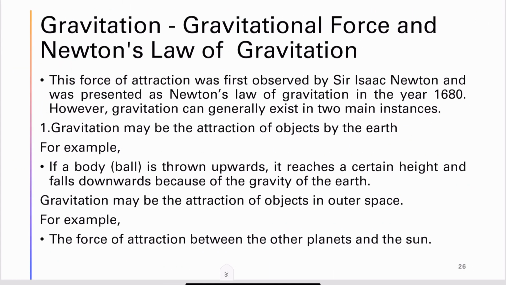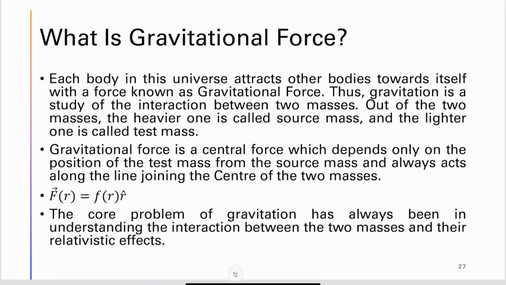This force of attraction was first observed by Sir Isaac Newton and was presented as Newton's law of gravitation in the year 1680. However, gravitation can generally exist in two main instances. The gravitation may be the attraction of objects by Earth. For example, if a body is thrown upward, it reaches a certain height and falls downwards because of the gravity of the Earth. The gravitation may also be the attraction of objects in outer space. For example, the force between other planets and the sun can be treated as gravitational attraction in outer space.